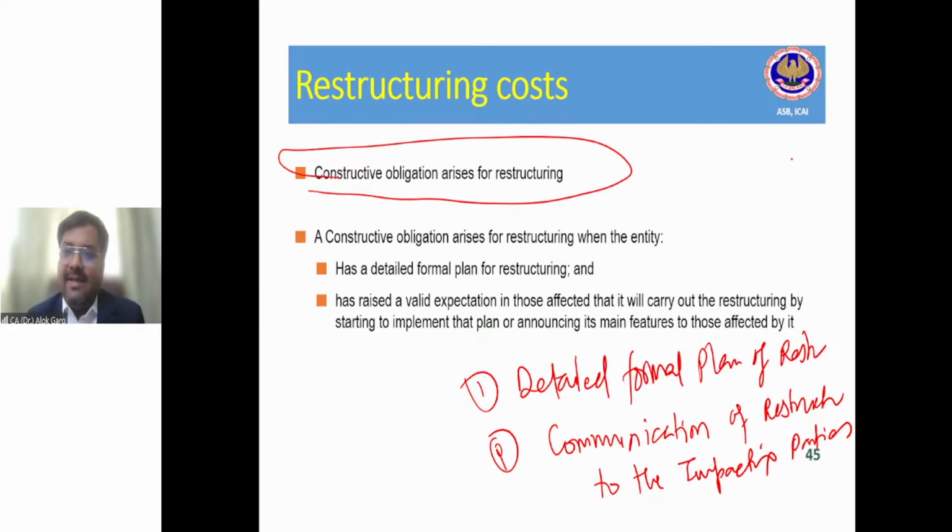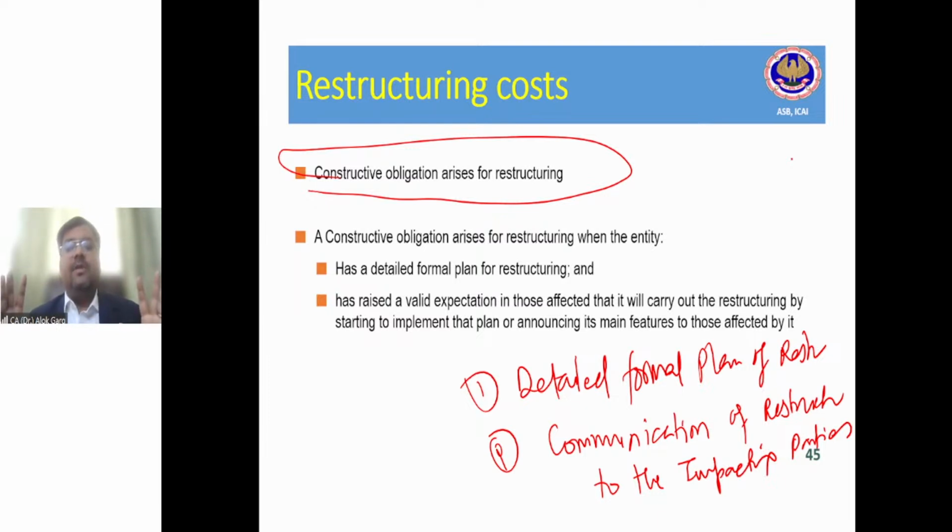What is a detailed formal plan? We will discuss. It means the board of directors are not only discussing let's discontinue, they have also created a plan, and this plan has been communicated to the impacting parties. So when this plan is communicated to the impacting parties, it will create a valid expectation in the mind of the stakeholders, that yes, this discontinuation will happen and probably it will impact us badly.